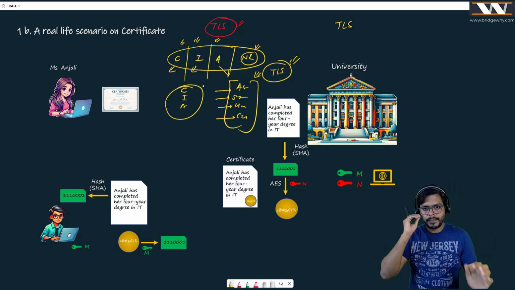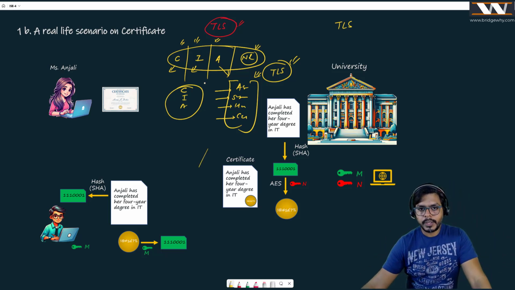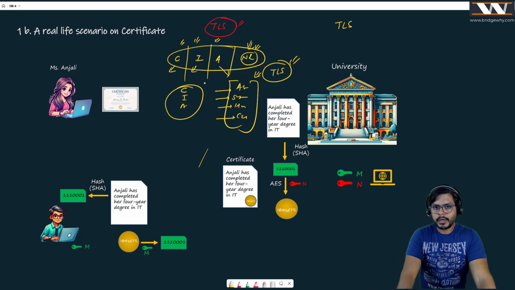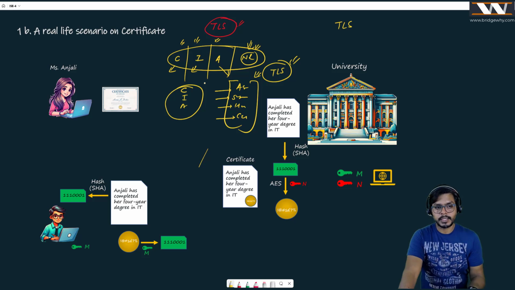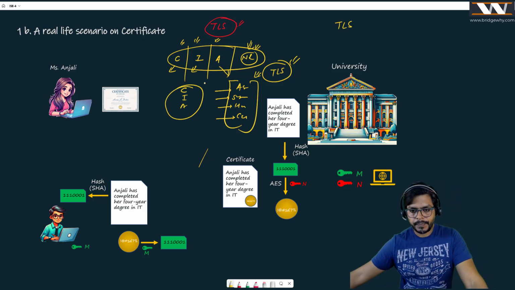So the last one is non-repudiation. The meaning of non-repudiation is when a sender sends something, and if he has done the transaction, at a later point of time, he should not say, no, I haven't done the transaction. You should have enough proof to prove that you have done this transaction or not. That is known as non-repudiation. Okay?